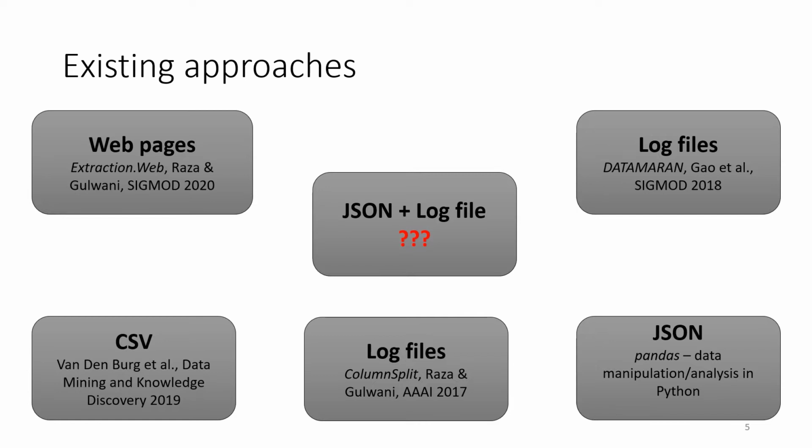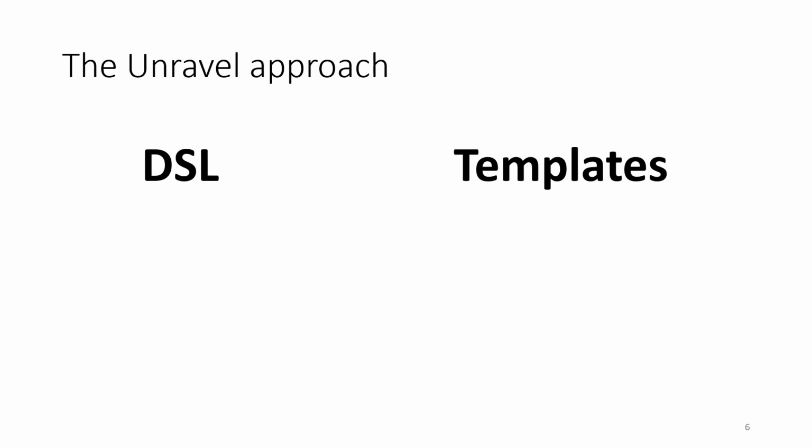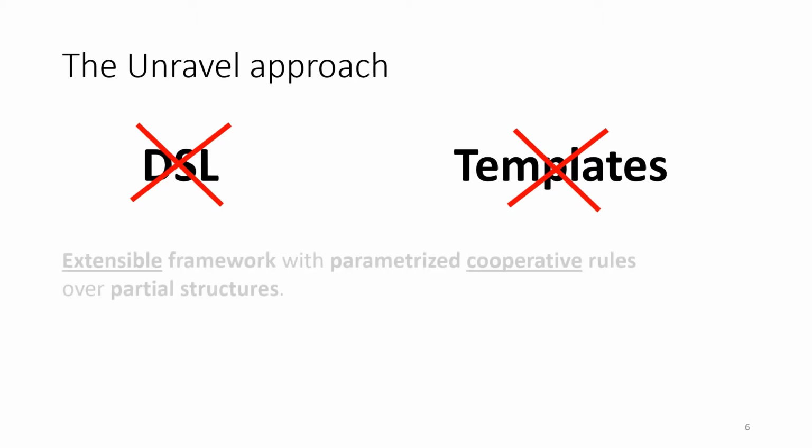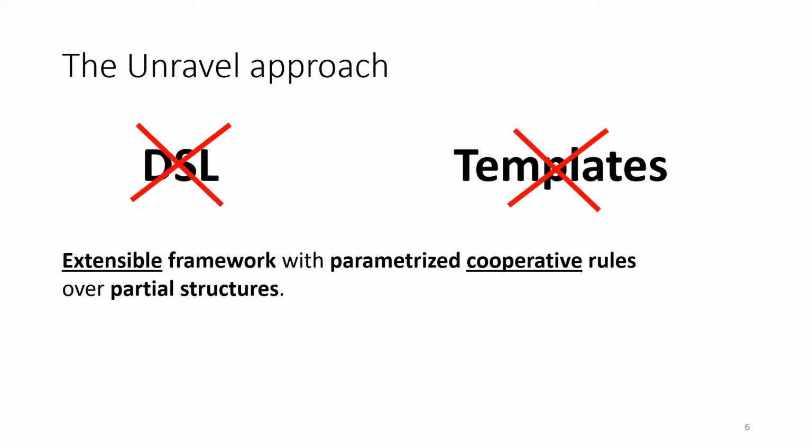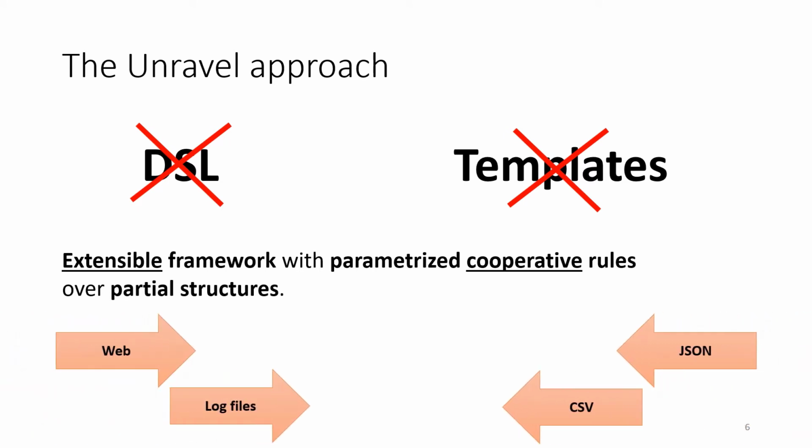Although some of the approaches might handle files like the one we have just discussed, they are often very dependent on a syntactic structure of a file and cannot handle small variations like reordering or missing JSON keys. In the Unravel approach, instead of developing a complicated DSL or templates, we embrace the diversity found in text files. Unravel is an extensible framework with parametrized cooperative rules that communicate with and transform data that we call partial structures.